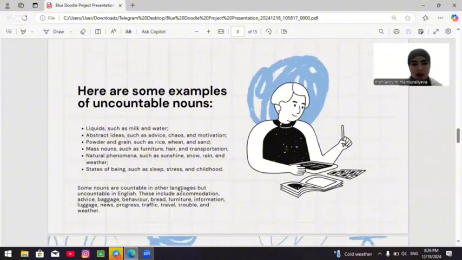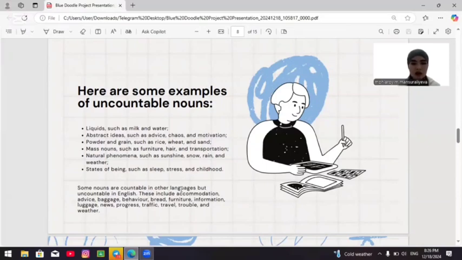Here are some examples of uncountable nouns. Liquids such as milk and water, abstract ideas such as advice, choice, and motivation, powder and grain such as rice, wheat, and sand, mass nouns such as furniture, hair, and transportation, natural phenomena such as sunshine, snow, rain, and weather, states of being such as sleep, stress, and childhood.